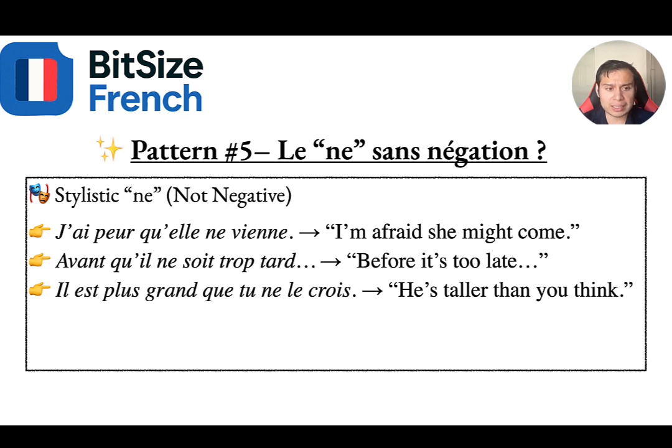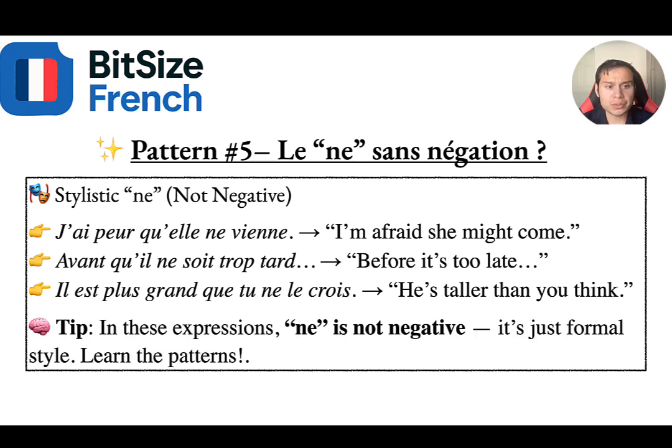Before it's too late. Ne soit is used there, however it's actually positive. Another example: il est plus grand que tu ne le crois. He's taller than you think. In these expressions, ne is not negative. It's just formal style. So learn these patterns.